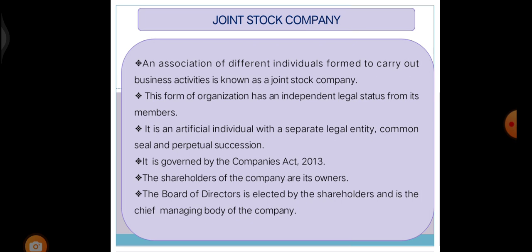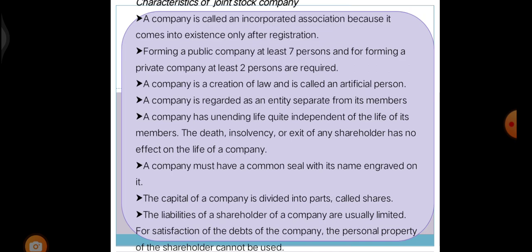Here, the shareholders of the company are its owners. The board of directors is elected by the shareholders and they are the chief managing body of the company. Next one, characteristics of joint stock company. A company is called an incorporated association because it comes into existence only after registration. Here, for forming a public company, we need at least 7 persons, and for forming a private company, we need at least 2 persons. Next one, a company is a creation of law and it is called an artificial person.